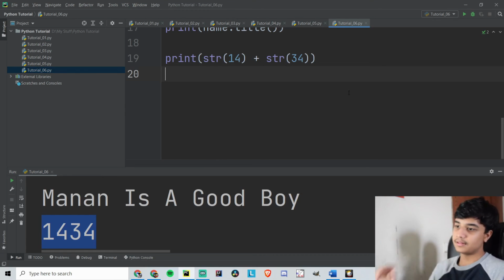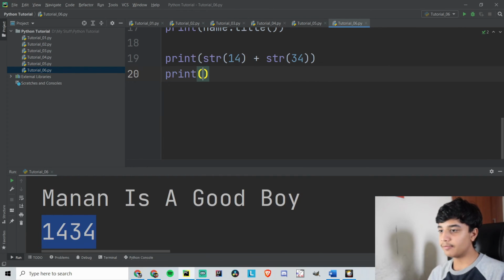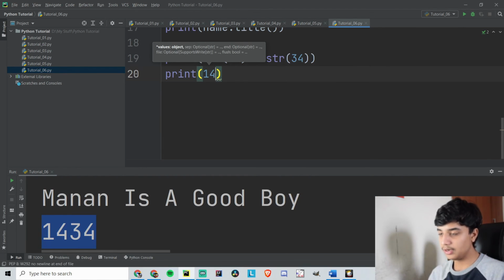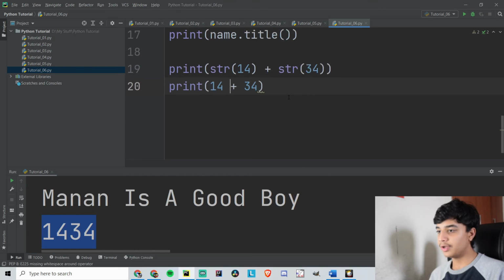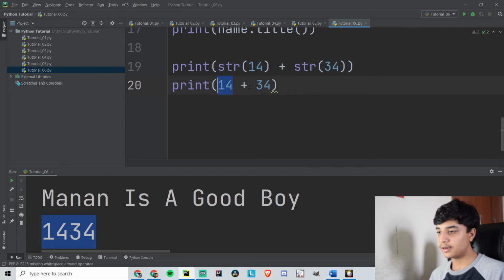So I will explain this. When you are doing 14 plus 34, you are actually indicating 14 as a number and 34 as a number. So Python will treat them as numbers and it will give you the sum of them. But when you are having strings, strings are characters, they don't have any numeric value.